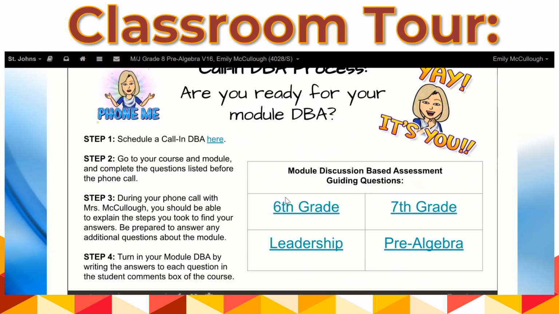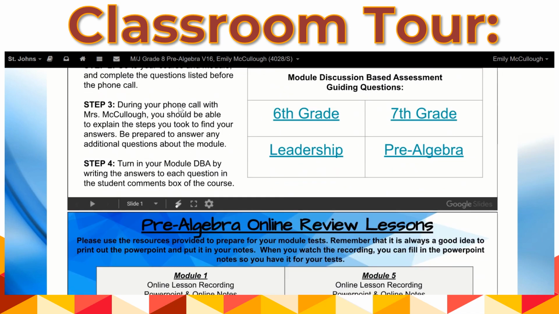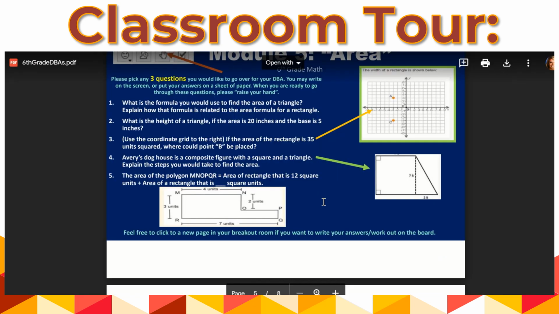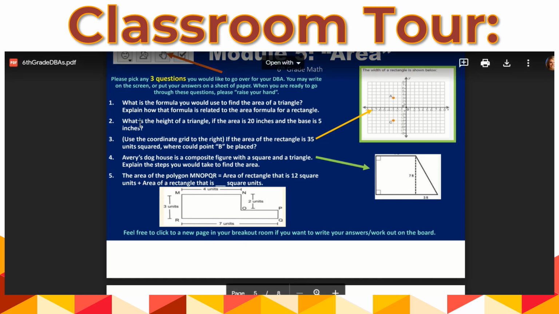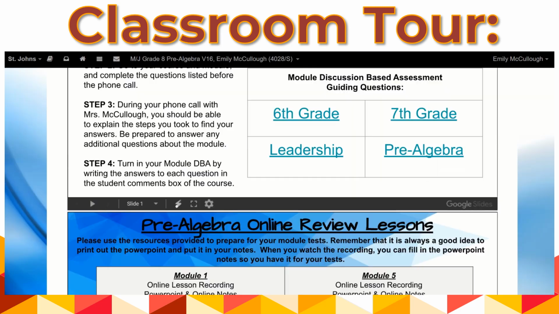Let's go back down and see what step 3 says. Step 3 says during your phone call, you should be able to explain the steps you took to find your answers. Be prepared to answer any additional questions about the module. So I am giving you some guiding questions here. These are guided questions, but remember these are not necessarily the only questions I can ask you. So make sure you have your notes in front of you in case I ask you a question that you want to refer to your notes for.